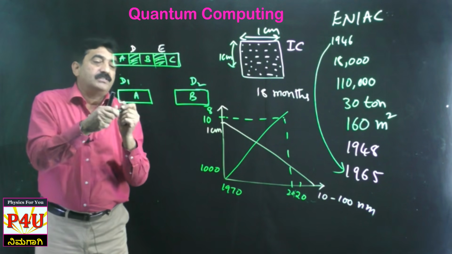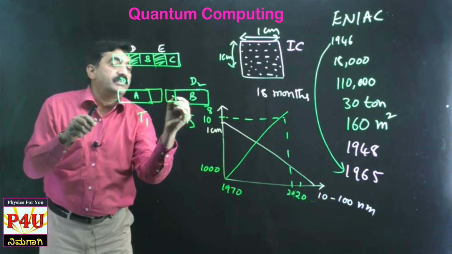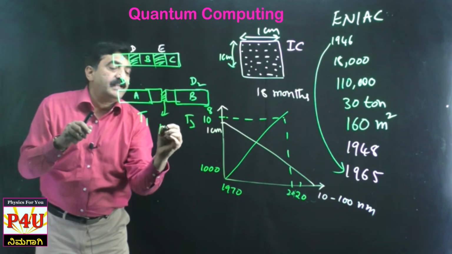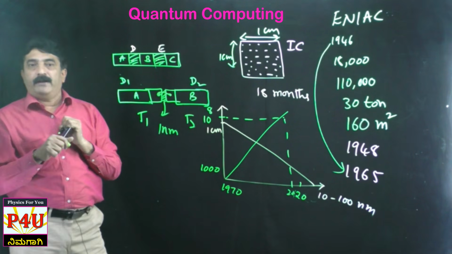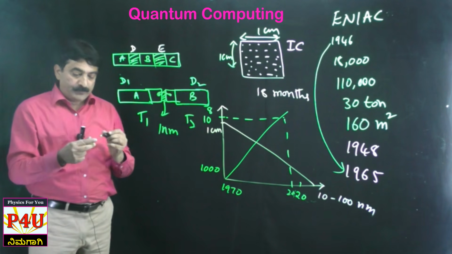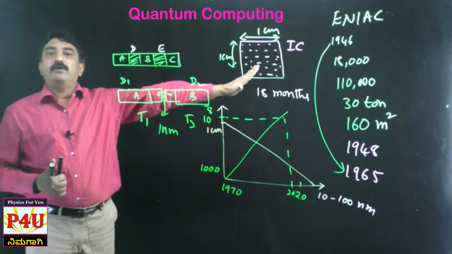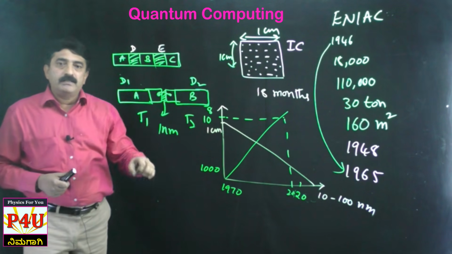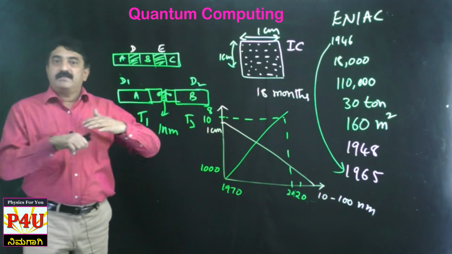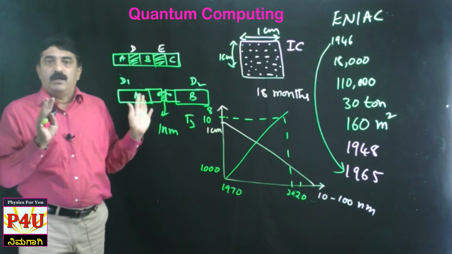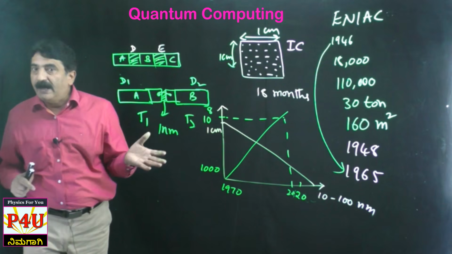Like that, if this is transistor 1 and this is transistor 2, and they move very close to each other, if the gap reduces to less than a nanometer, then an electron from here will tunnel into this one. This is called the tunneling effect. So transistor 1, T1, its electron will totally get into T2. If that happens, the happenings will be totally unpredictable and the result will be totally different. What you actually expected the transistor to do will not happen.